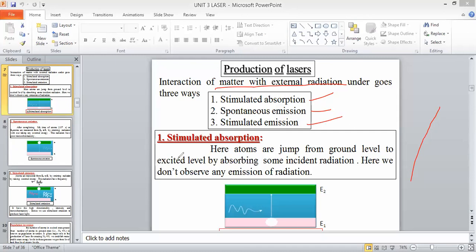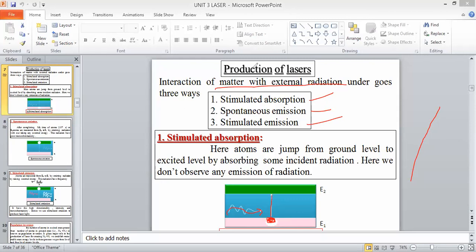See this definition of stimulated absorption. Atoms are jumped from ground level to excited level by absorbing some incident radiation. Here we don't observe any emission of radiation. We interact the matter with external energy, and due to that, atoms are jumped from ground level to excited level.